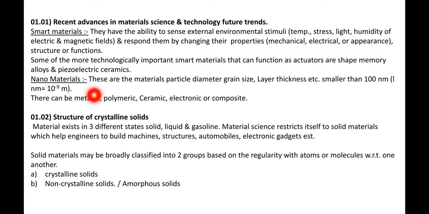Okay, nanomaterials, these are materials with particle diameter, grain size, or layer thickness smaller than 100 nanometer, where 1 nanometer is equal to 10 raised to minus 9 meter. So they are very very small materials. There can be metallic,